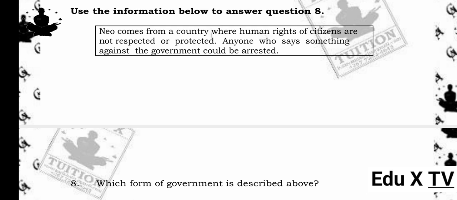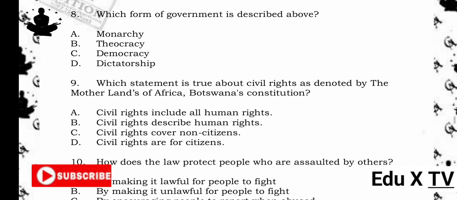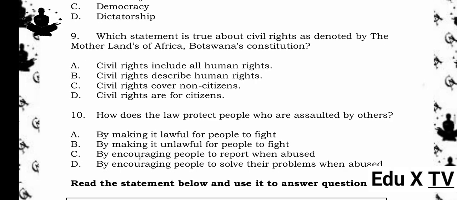Anyone who says something against the government could be arrested. 8. Which form of government is described above? A. Monarchy. B. Theocracy. C. Democracy. D. Dictatorship. The answer is D. Dictatorship. Reason being, in a dictatorship, the government often restricts freedom of expression, and citizens can be punished for speaking against the authorities. This matches the scenario described.